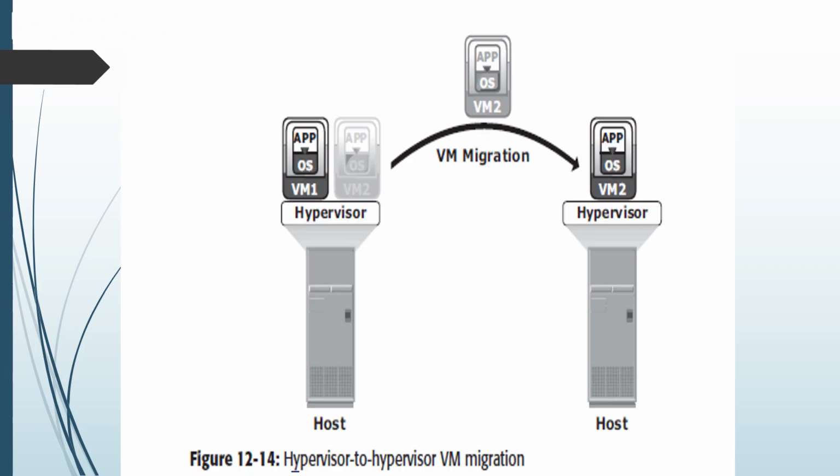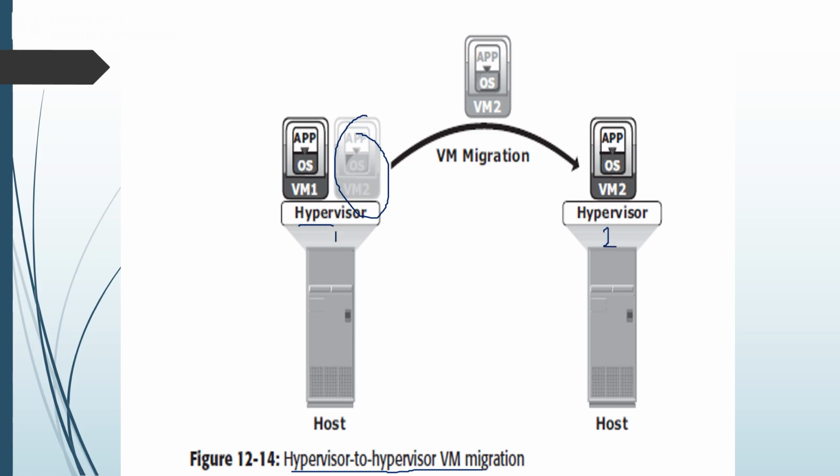The diagram shows hypervisor to hypervisor VM migration. The active state of the VM, that is VM2 here, is moved from hypervisor 1 to hypervisor 2.